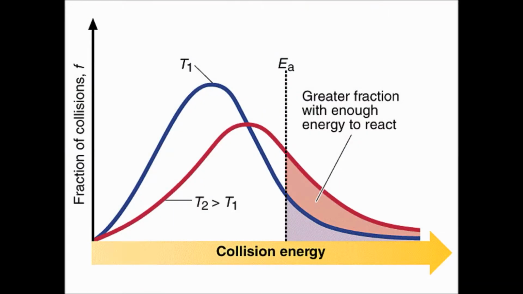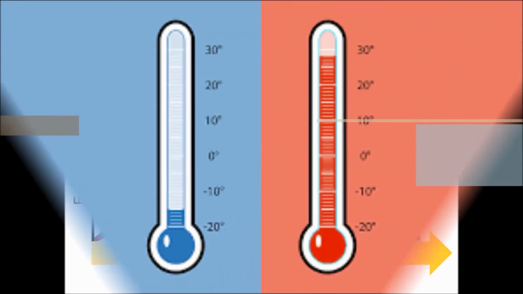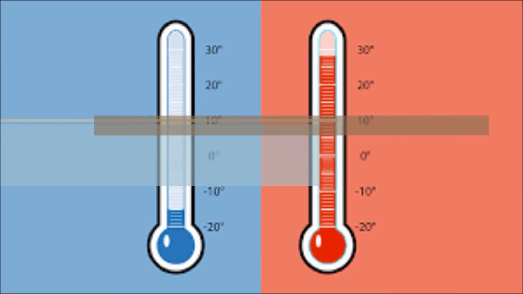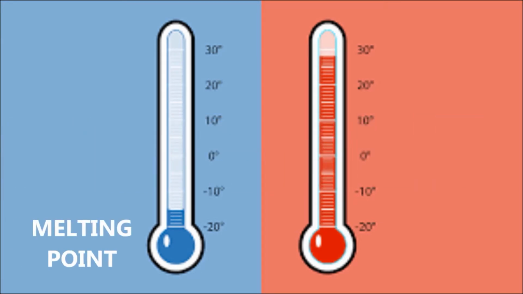But the average kinetic energy of a group of particles is temperature. This bell curve shows the kinetic energy for particles in a sample of matter, and the average energy of the particles is temperature, which we measure in Celsius. The temperature at which a solid becomes a liquid is the melting point.